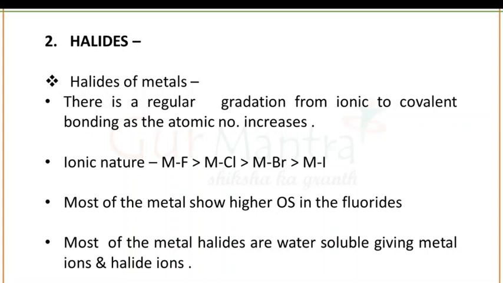If we talk about the order of ionic nature in group number 17, the order is MF, where M is the metal. In place of M, you can use any kind of metal. When you talk about the ionic nature between metal and halogen, the MF type of compound will have the maximum ionic nature.